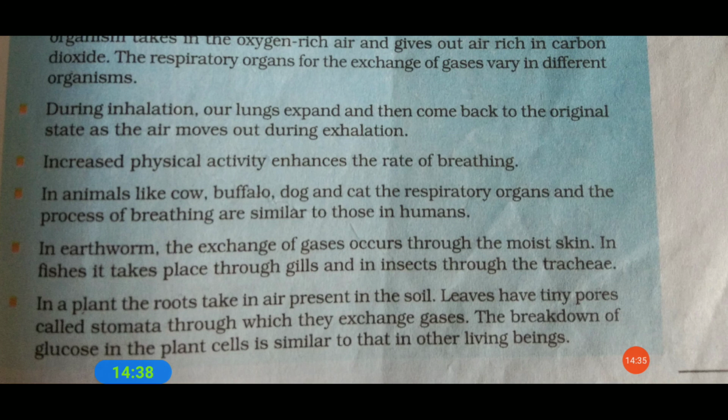In a plant, the roots take in air present in the soil, and the leaves have tiny pores called stomata through which they exchange gases. The breakdown of glucose in the plant cell is similar to that in other living beings. So students, this is the process of respiration in organisms, the lesson is complete.